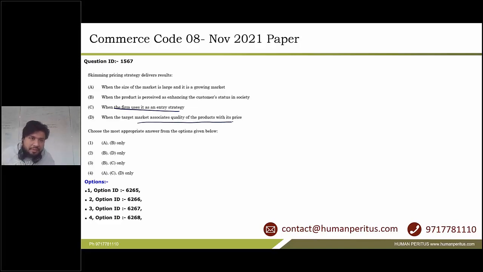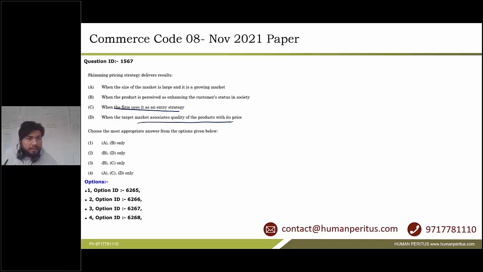So first of all, what is skimming price? Skimming price is a kind of pricing strategy in which, when an organization wants to enter a market, it enters with a high price, and then eventually over time it reduces its price. Now imagine that a product is very luxurious. Definitely skimming price strategy would be beneficial for that company. For example, we can take Apple. The price is generally high for Apple, and for these kinds of products, skimming price strategy delivers results, meaning it would be beneficial for the organization.